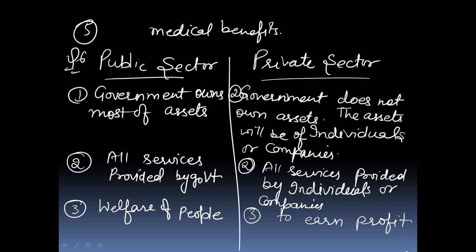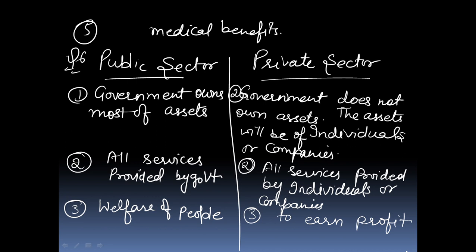And next last question is, what are the main features of each of public sector and private sectors? In public sector, government owns most of assets. In private sector, government does not own assets.